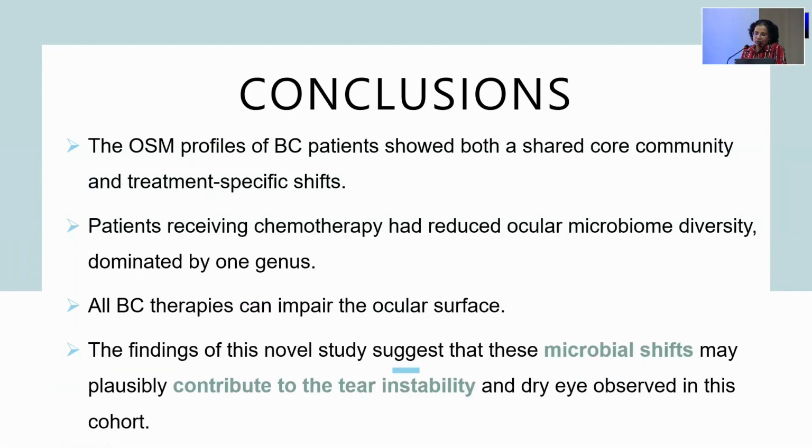So to conclude, the ocular surface microbiome profiles in patients with breast cancer did show a core microbial community like that of patients with dry eye disease and meibomian gland dysfunction. It is a less diverse microbiome with increase in flora like Staph epidermidis, and we see that all therapies for breast cancer impair the ocular surface.